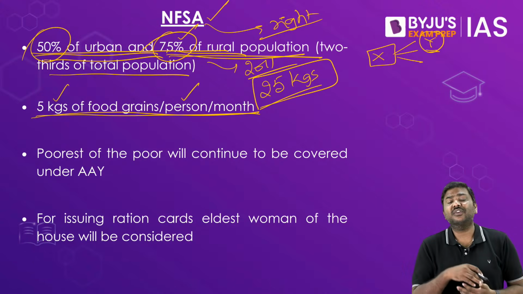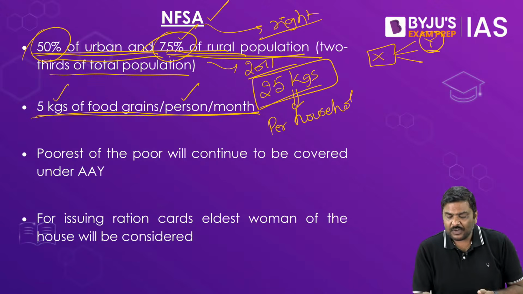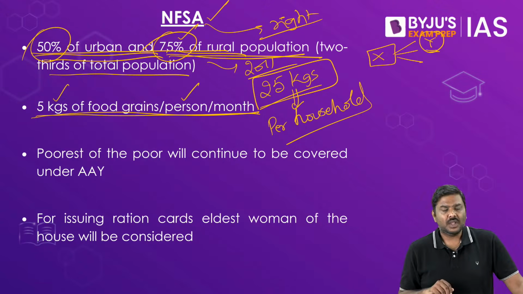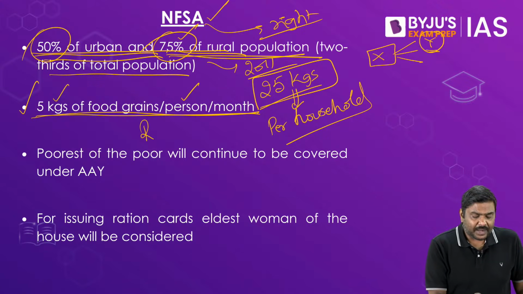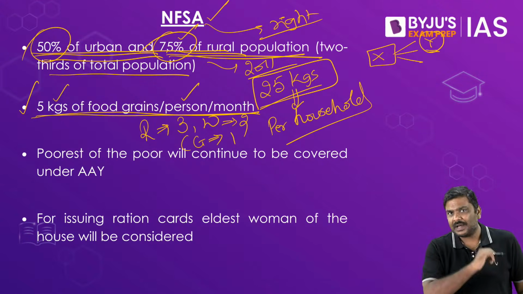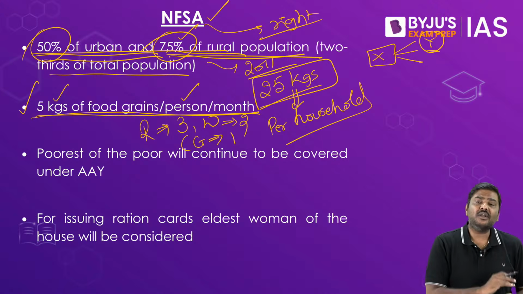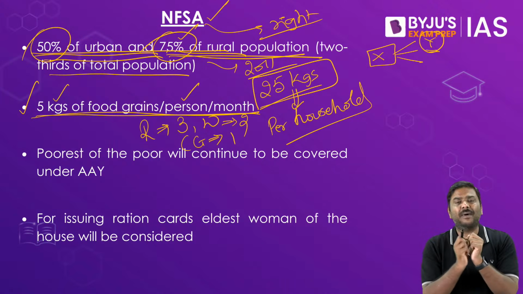Now when they say 25 kgs, they would be talking about per family or per household per month. That is the entitlement. And within this also, the rice would be issued at 3 rupees per kg. The wheat would be issued at 2 rupees per kg, and coarse grains would be issued at 1 rupee per kg. Next very important point, generally the beneficiaries under NFSA are divided into 2 parts.